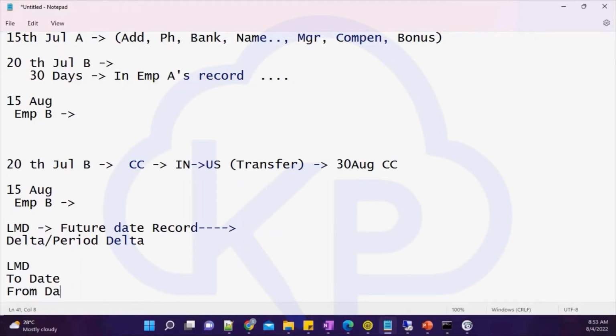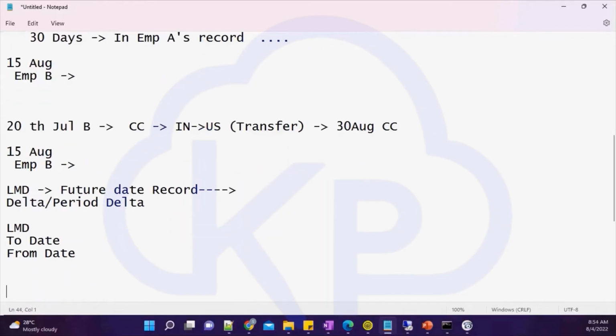Using these three fields, your entire set of records will be fetched. It will check for the period within these two fields. If it is valid between to date and from date and the last modified, it will identify whether that particular record is an effective dated record or not.